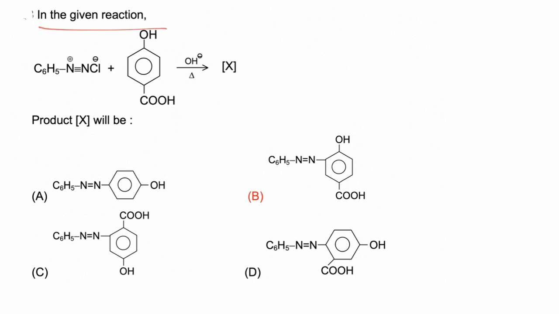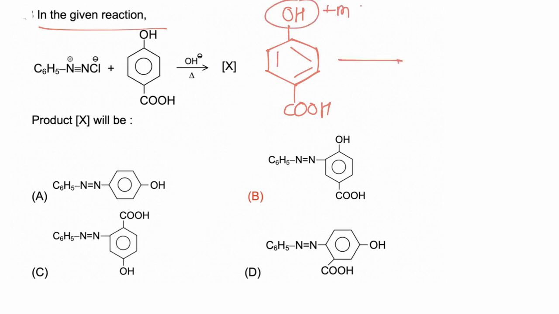So this reaction is an example of electrophilic aromatic substitution. Now phenol: COOH and OH, both functional groups are present. Now OH is electron donating and hence it is ortho-para directing, while COOH is electron withdrawing, having minus M effect, hence meta directing. So now the phenyl diazonium ion, N2 positive Ph, acts as the electrophile.